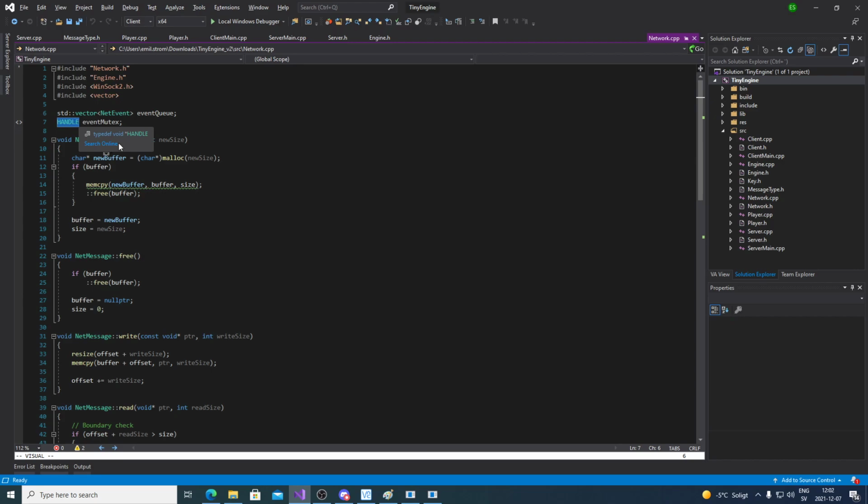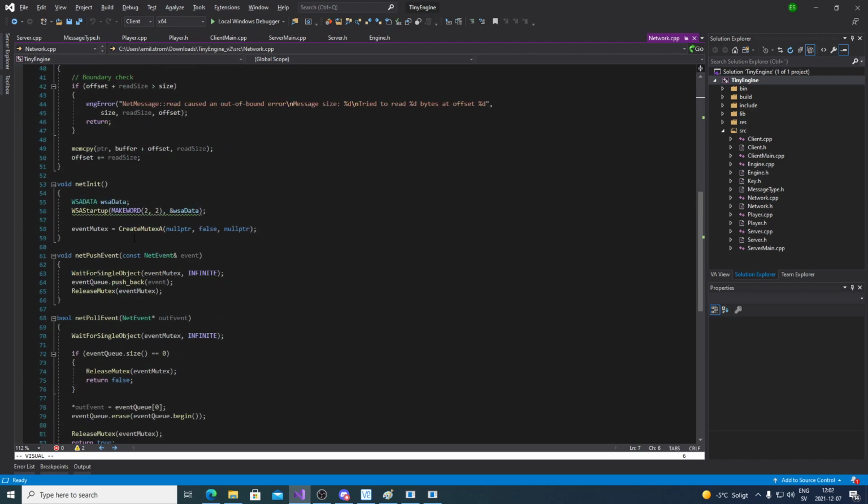It's just that I created it as a mutex here. Yeah, so handle is just a pointer to some kernel object, but it doesn't actually give any info about what kind of kernel object it is. So you just have to remember. When you're making a mutex, you have to make sure that you're treating it like a mutex and not like a thread.